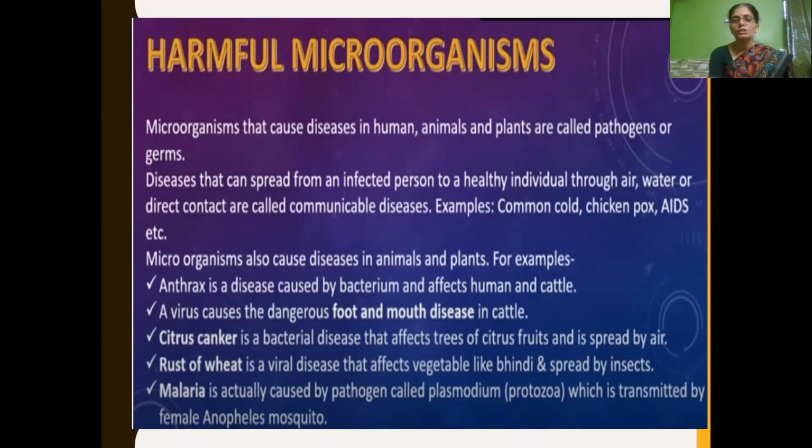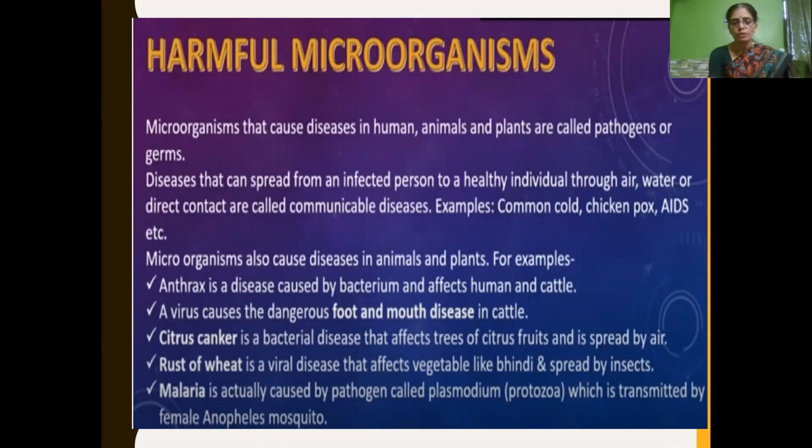And in plants, we have learned three: citrus canker, a bacterial disease that affects citrus fruits, spread by air. Rust of wheat, a fungal disease that affects wheat, and yellow vein mosaic that affects vegetables like bindi, that is lady's finger, which is spread by insects.